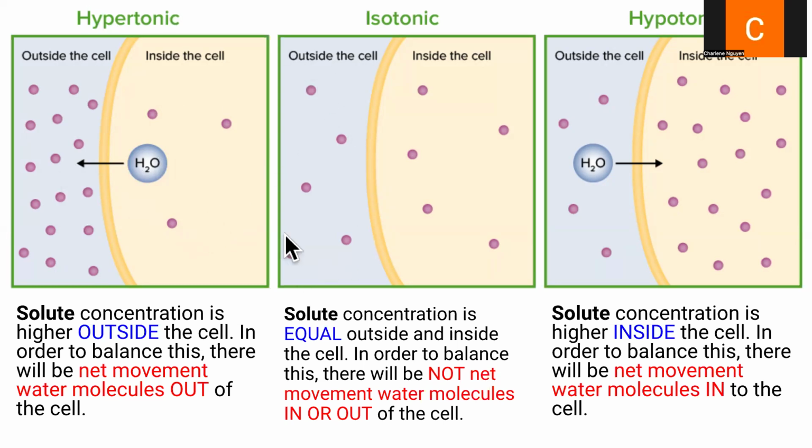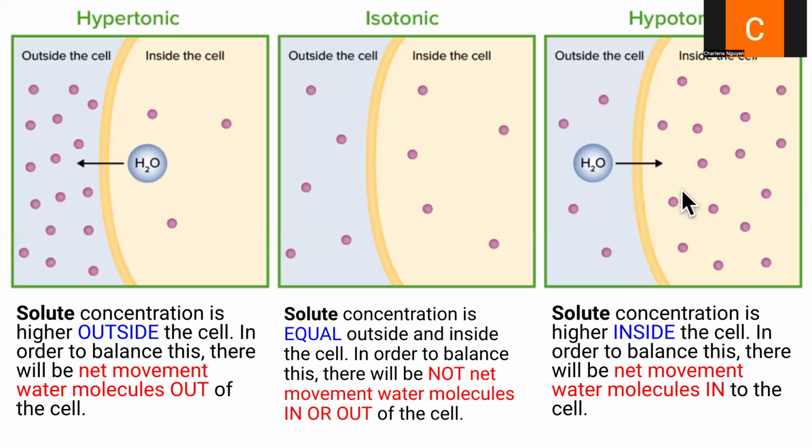Isotonic is when our concentrations of solute are equal both inside and outside of the cell. So in this case, there's not going to be any net movement of water molecules in or out of the cell. So if water's not moving in or out of the cell, it's going to stay the same shape. In the hypertonic case, if water is moving out of the cell, you're going to see the cell start to shrivel up and also to shrink in size.